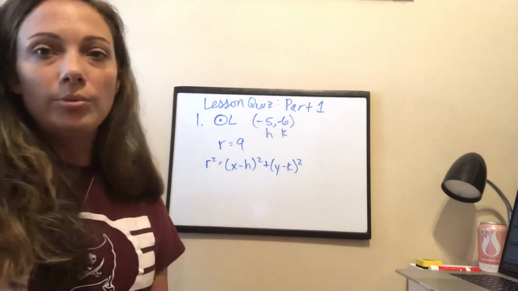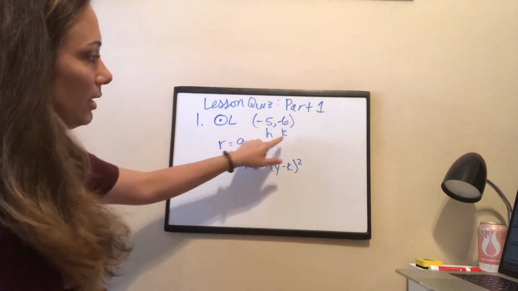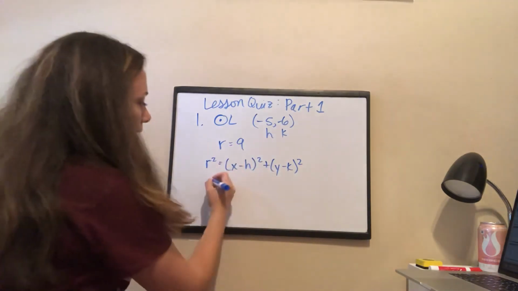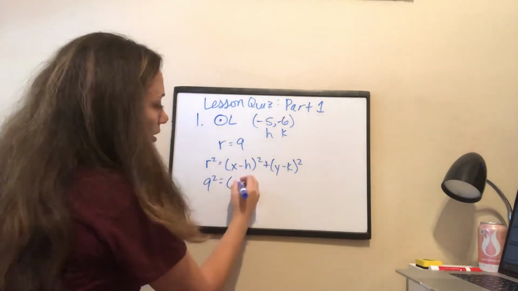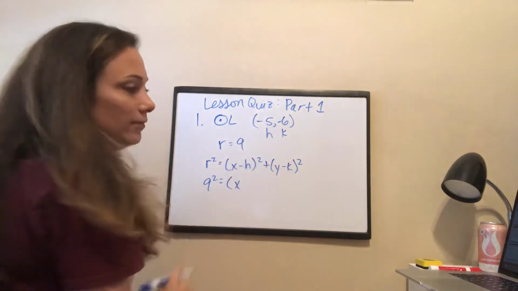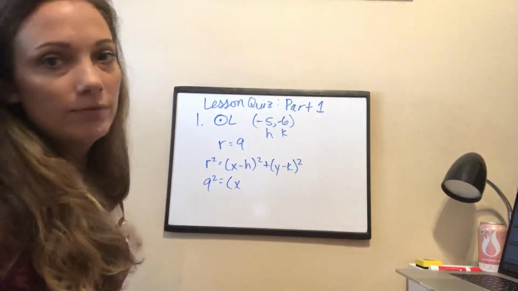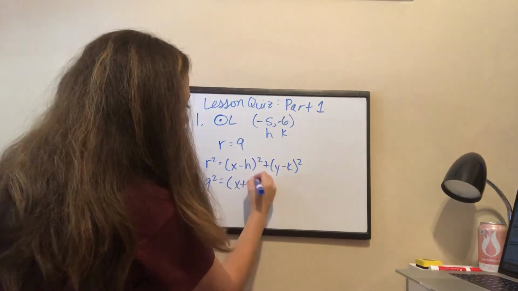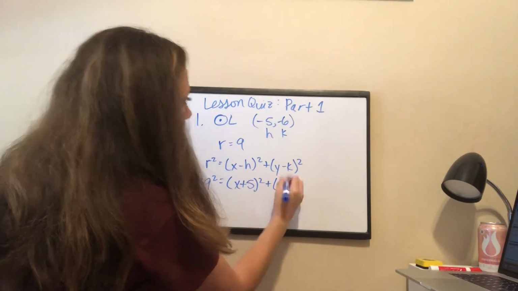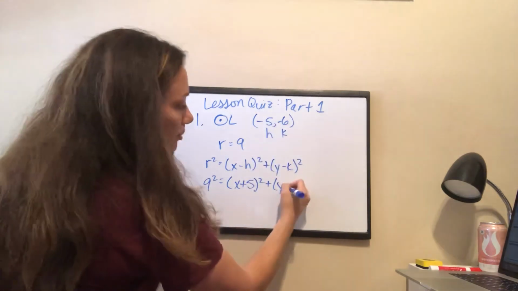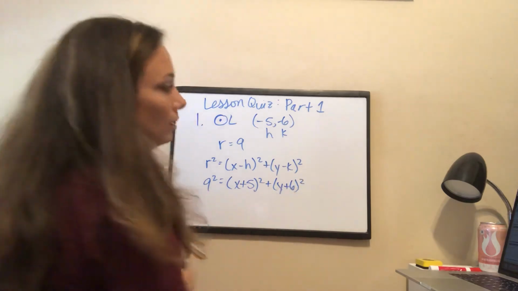So I'm just simply going to plug in my H and my K and my R. So my R is 9. I have 9 squared equals X minus a -5. So if you subtract a -5, you get a positive. Plus Y minus -6. So I'm going to add the 6.